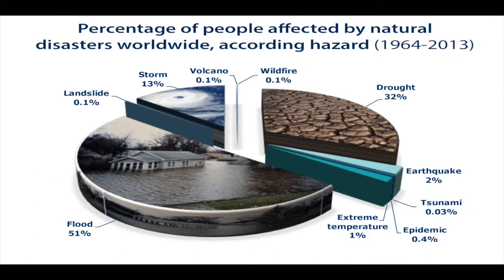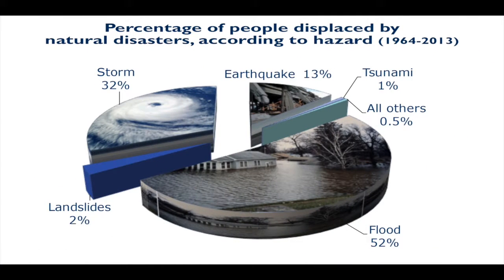Now here's a figure of the percentage affected by natural disasters worldwide. These are people that are an overall number affected. And you can see floods make up a very large percentage of this, droughts second, and then storms third. Those storms are mostly cyclones, otherwise known as hurricanes and typhoons. Here's another representation of the percentage of people displaced by natural disasters during that same period of time. Floods about 52%, storms also a very significant factor.